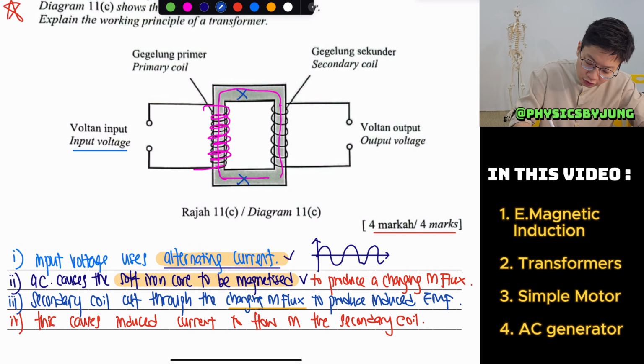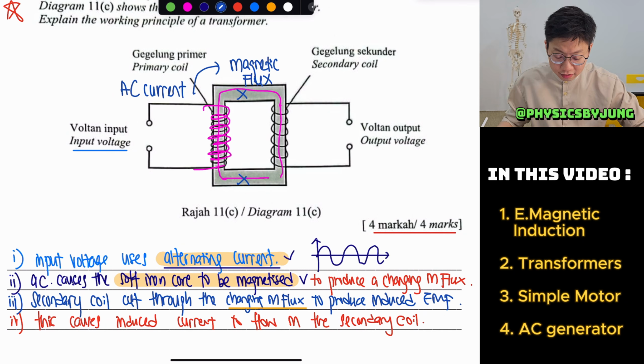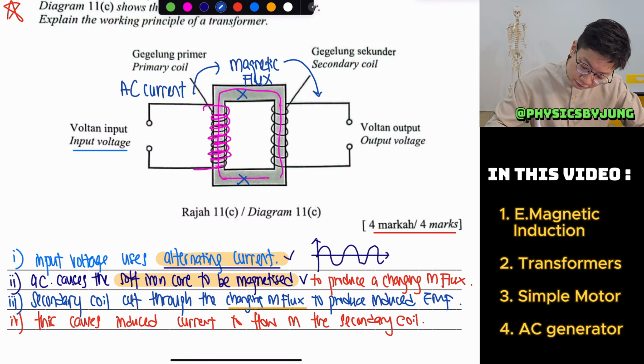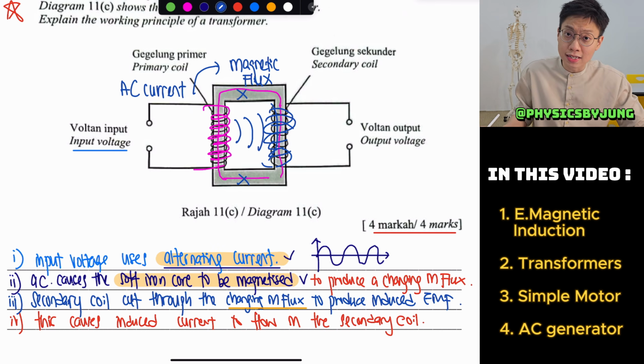So what you are trying to do here is use your alternating current to produce magnetic flux, or make a magnetic field. Then you take this magnetic field and cut through the secondary coil. This magnetic flux will fly through and cut through the secondary coil.